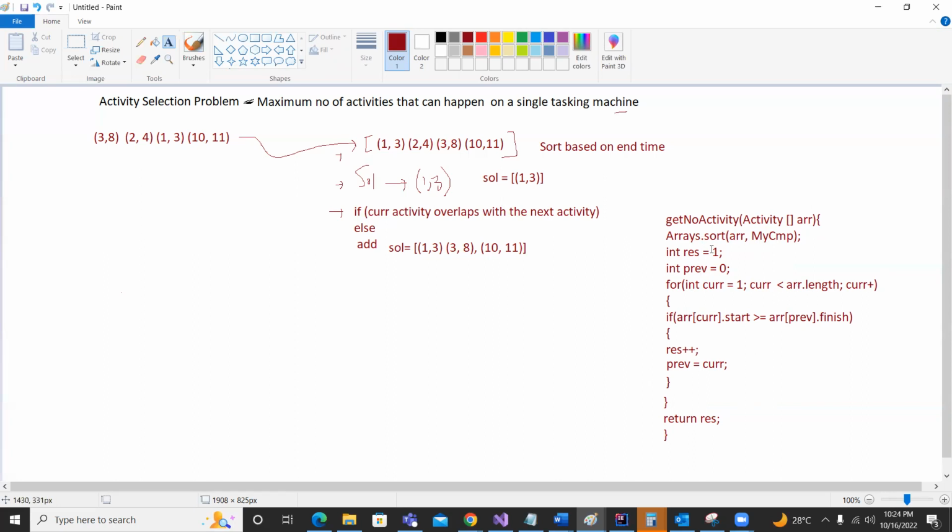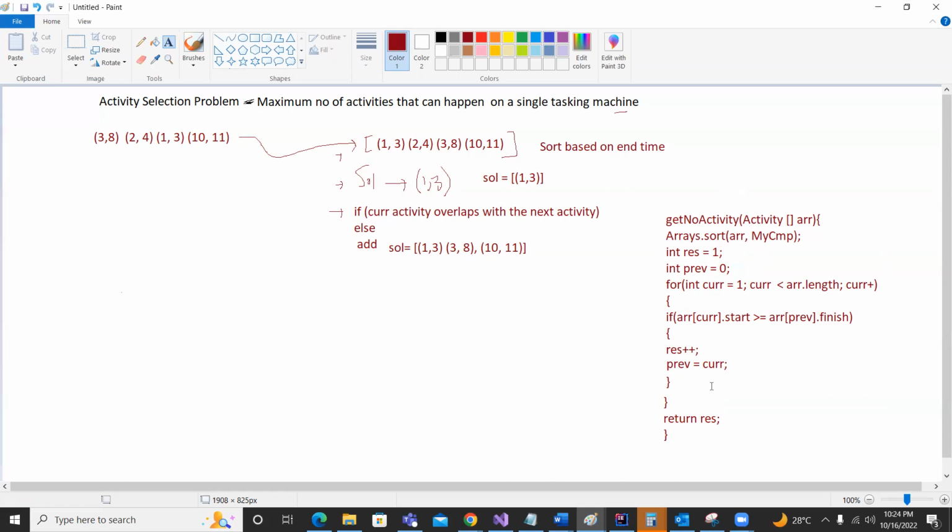We started initially with 1 because we have already assumed that the solution is considering the first shortest activity as an element. So that's why current is equal to 1. That means we start with the second element, and we start comparing whether it has any overlapping or not.